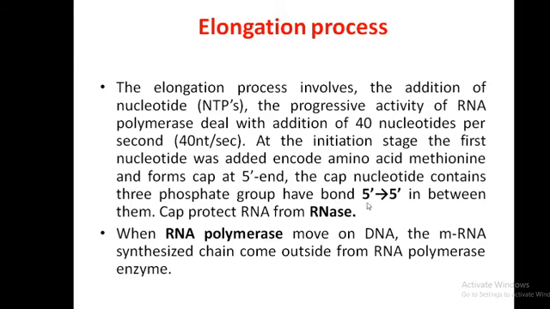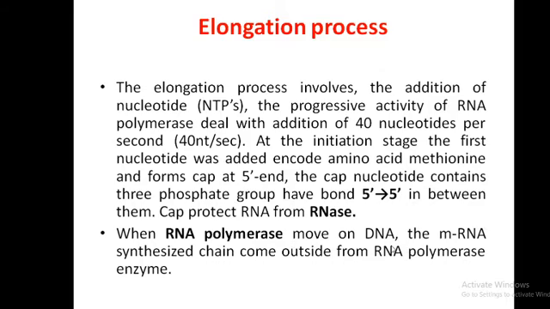The cap protects the RNA from RNase enzymes. See here, it adds 14 nucleotides per second. At the 5' end there is a cap which contains the 5'-5' bond.